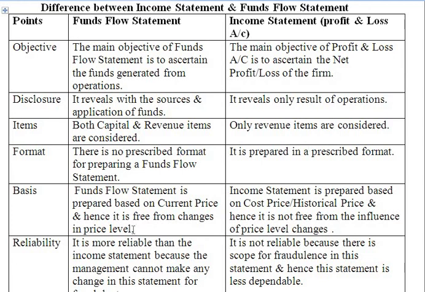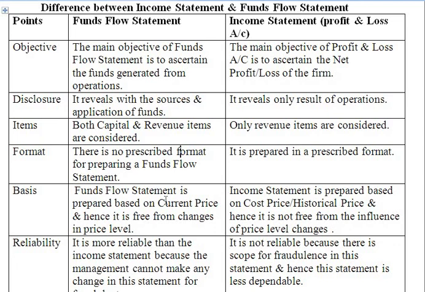Now, on what basis are the funds flow statement and the income statement prepared? The funds flow statement is prepared based on the current price, and hence it is free from changes in price level. The funds flow statement reveals information about the changes in the financial condition or position of the business organization, and they record it at the current price.